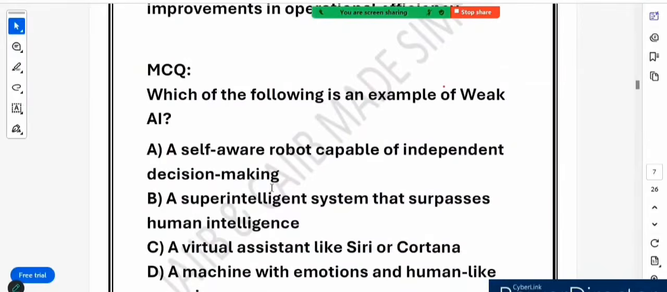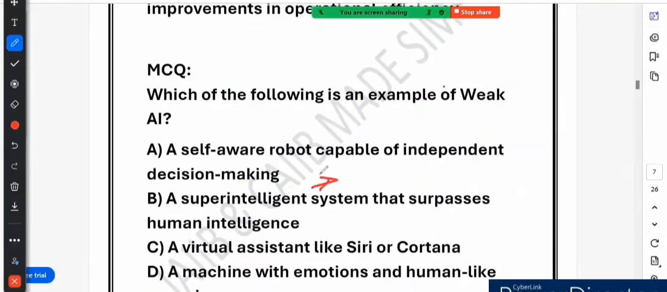Which of the following is an example of weak AI? Right, very nice question it is. Which of the following is an example of weak AI? Let's analyze each option one by one. Option A says a self-aware robot capable of independent decision making. This is incorrect. This is an example of a strong AI.